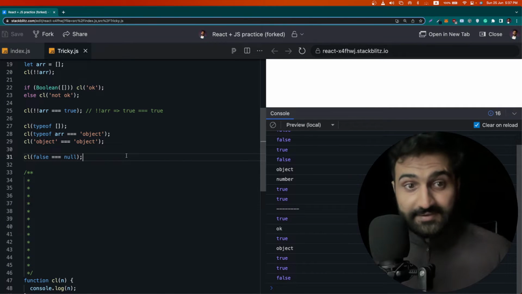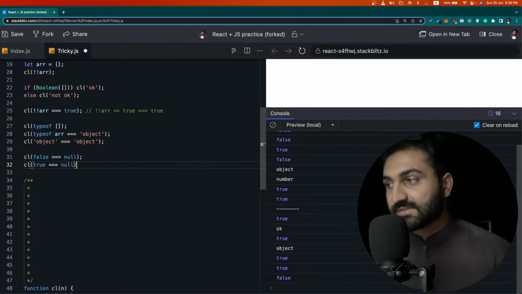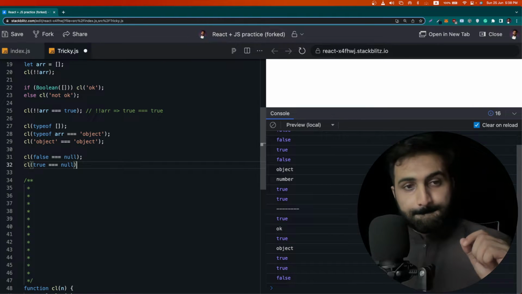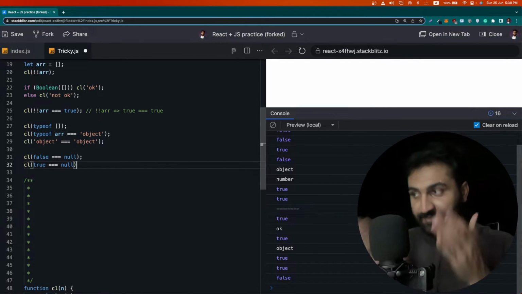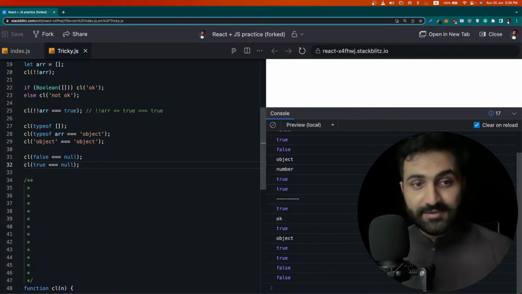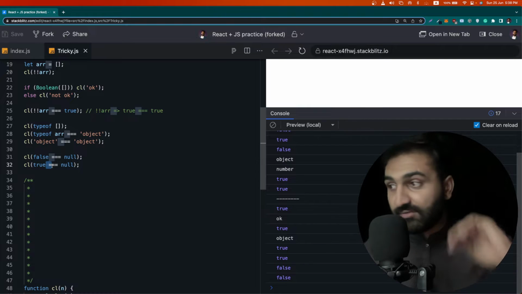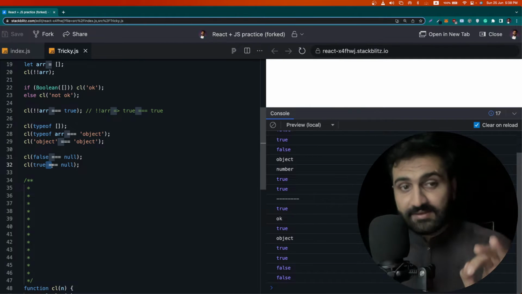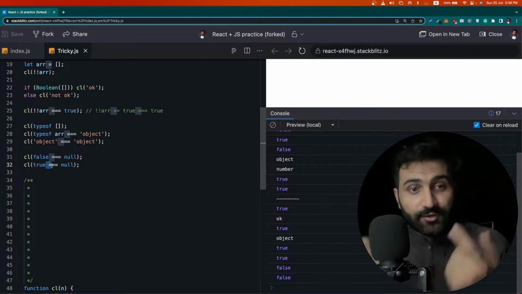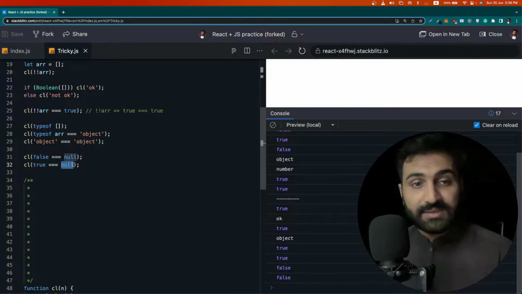Okay, that was crazy. Now let's make it a little bit tougher. What do you think, will true be equal to null? What will be the output of this expression? You will say true is something and null means nothing, so these will not be equal. Yes, they are not equal. As we already mentioned, true at machine level evaluates to 1, and 1 is some value, but null means nothing. So that's why this expression will never ever be equal.